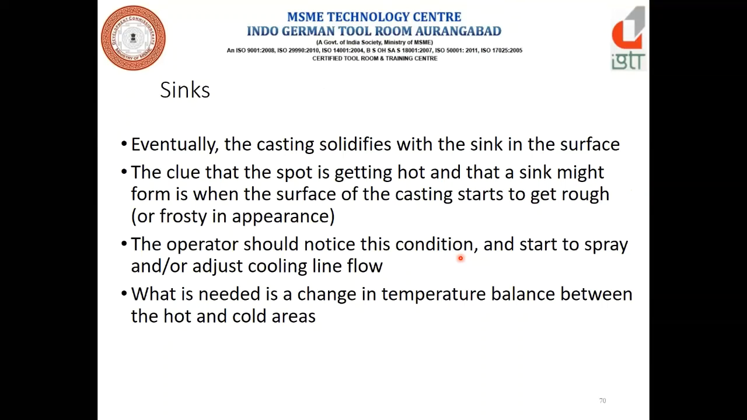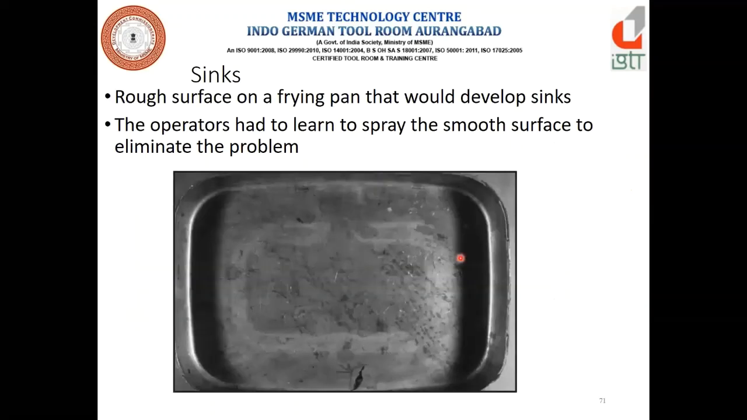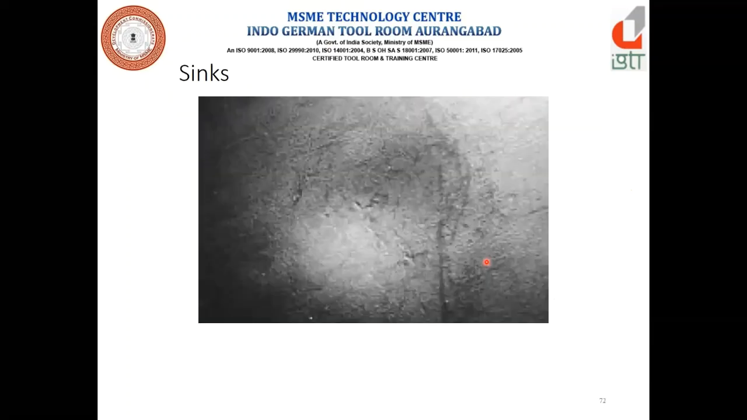What is needed is a change in temperature balance between the hot and cold areas. Now we can see a rough surface on a frying pan that would develop sinks. The operator has to learn to spray the smooth surface to eliminate this problem. In this type of sinkage, the operator plays a very important role. Here we can see a sink mark.